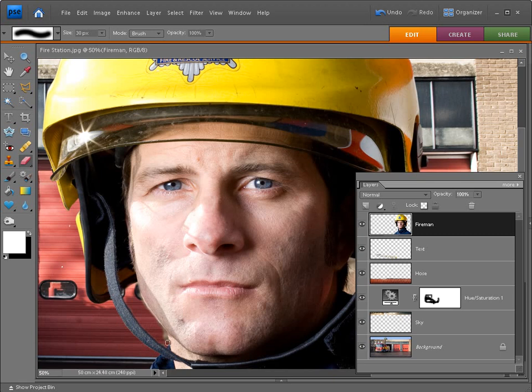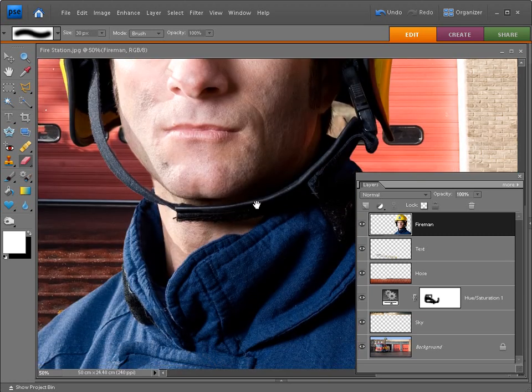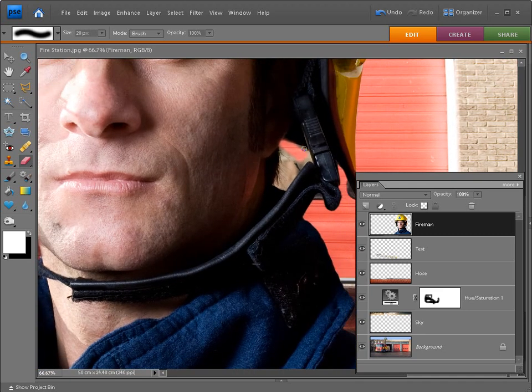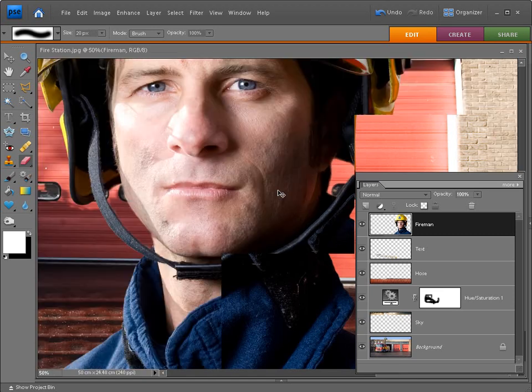And there's another area over on the other side that we also need to do, so once you're happy with that bit of erasing work, just move through the image a little bit more, and there's an area over on the right that we can also do as well. Use a much smaller brush if you need to, and zoom in a little bit as well, just to make sure we do some really detailed work. And there we go, we're just starting to paint back those fire doors between the strap and the fireman's face, and that's already looking a lot better. Once you've done that, you can zoom out and check out your erasing work to make sure that it's suitable by hitting Ctrl and minus.